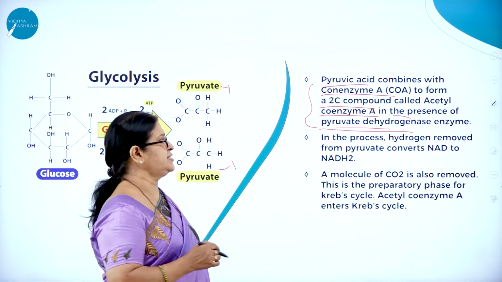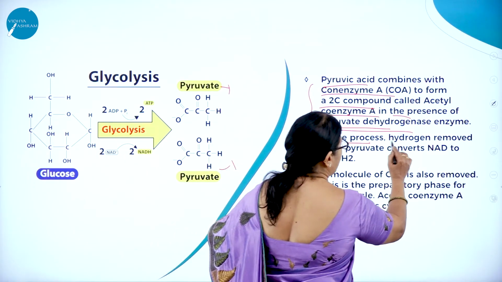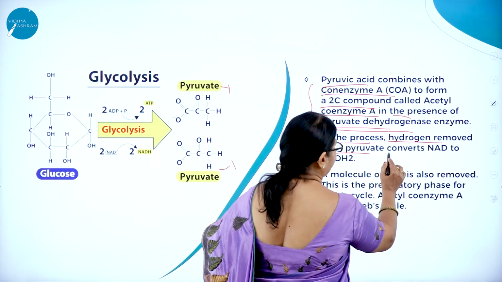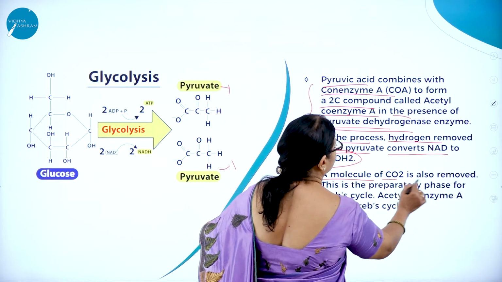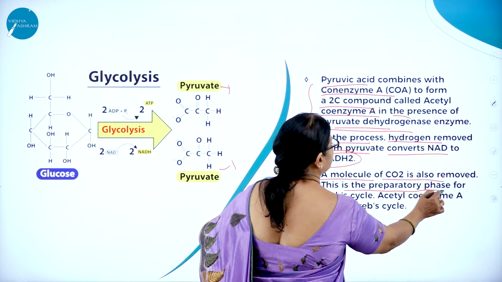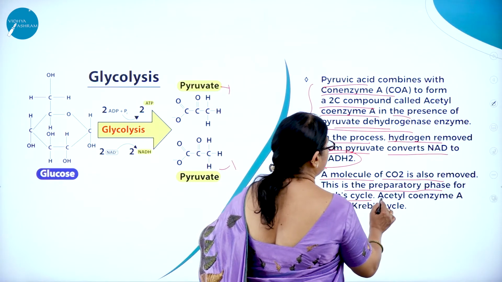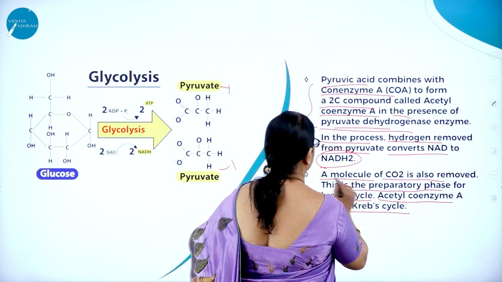In this process, hydrogen removed from pyruvate converts NAD to NADH2. A molecule of CO2 is also removed. This is the preparatory phase for the Krebs cycle.